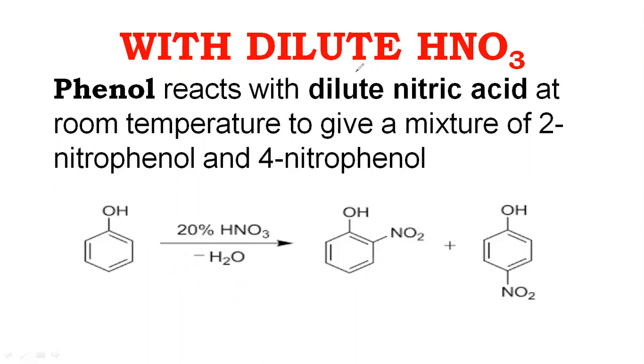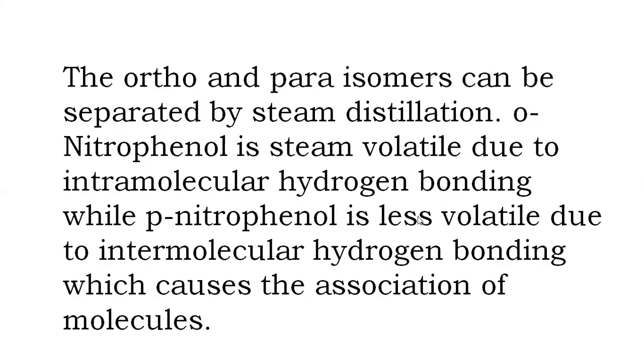Since the ortho and para products are both formed in the same reaction, they are separated by the volatile steam distillation method. Steam distillation method takes the advantage of the volatile nature of orthonitrophenol. Orthonitrophenol is more volatile than paranitrophenol.